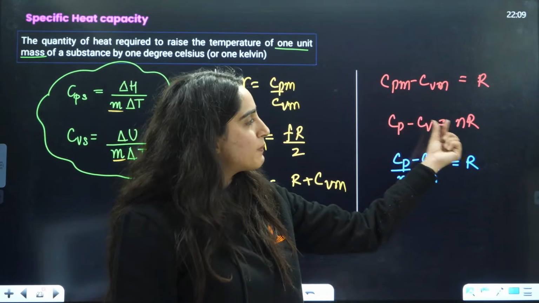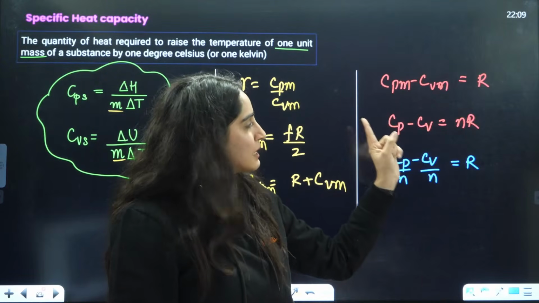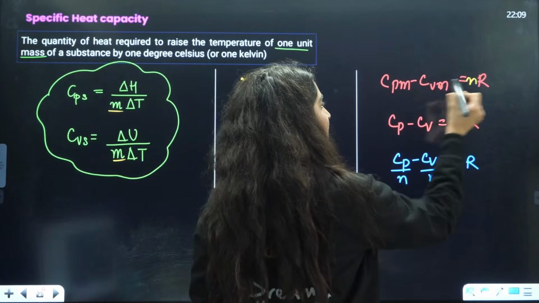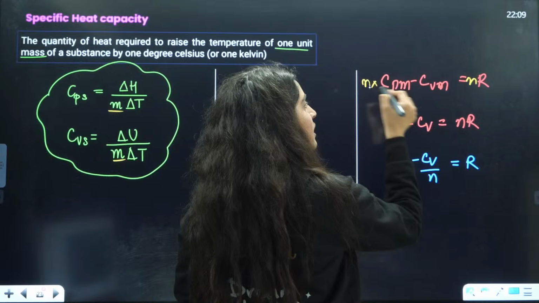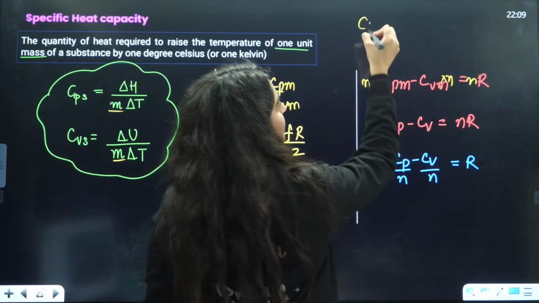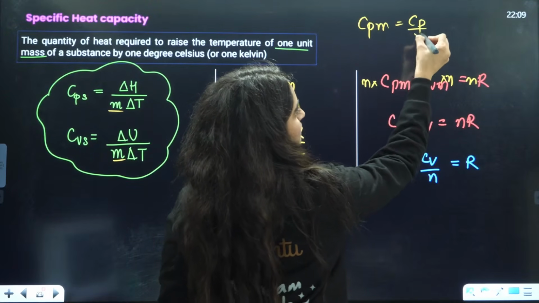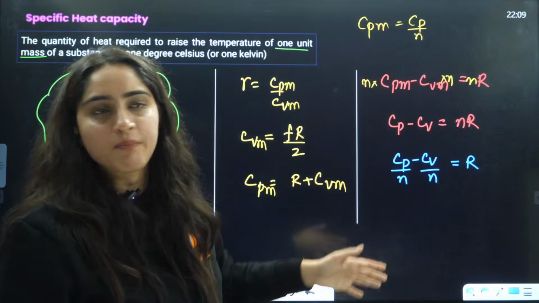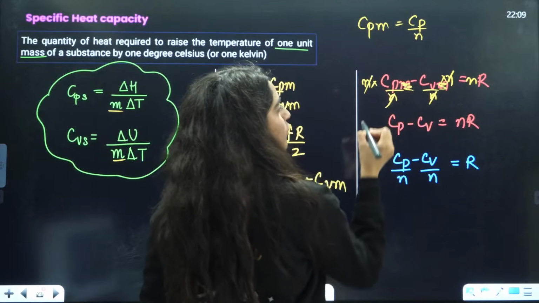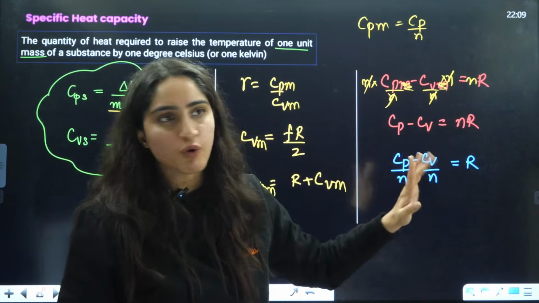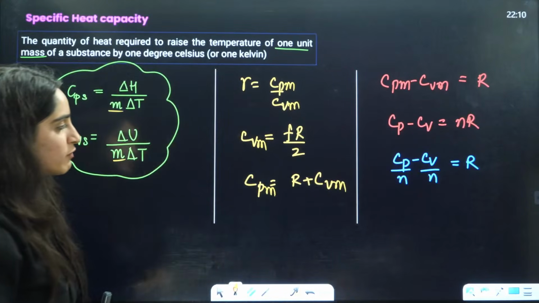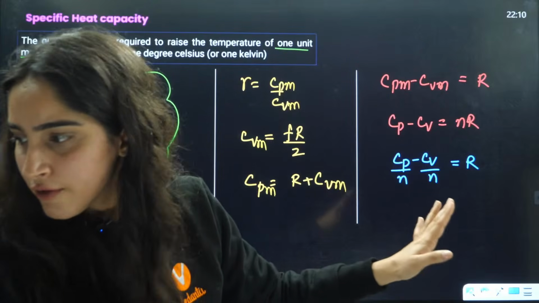So if I talk about Cp minus Cv, then Cp minus Cv is equal to nR, because the n cancels out on each side. Got it? That is why I have written these two formulas here. Here it will be Cpm is equal to R plus Cvm.